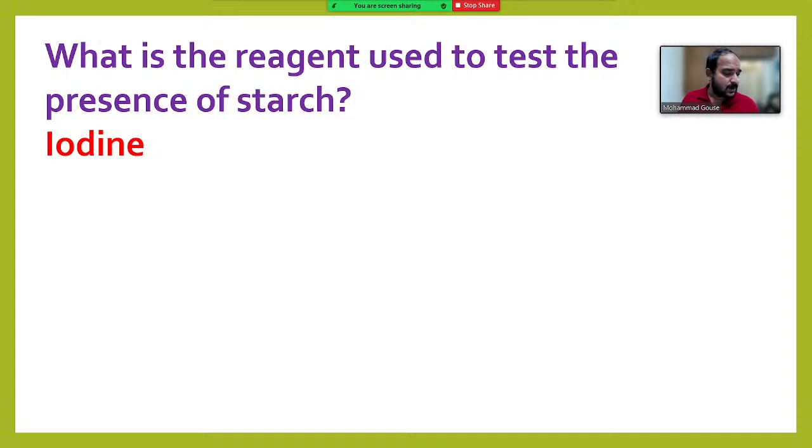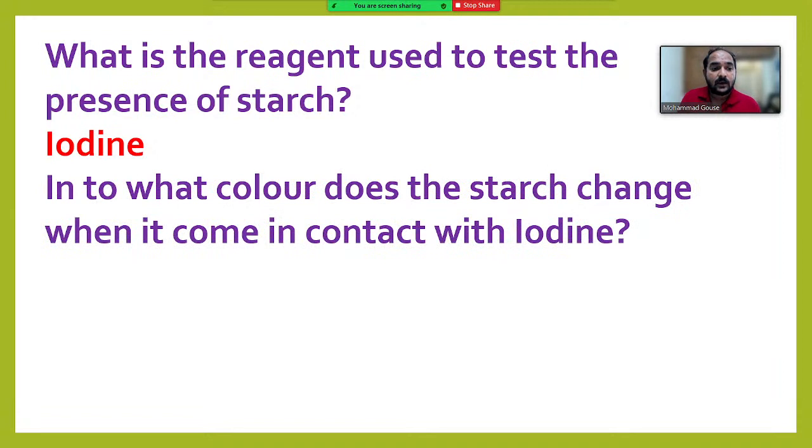So many people, Manoj, Mokshit, RSM, all are giving the right answer. Very good. And Buttu Sri Pawan answered in an elaborated way. If we don't have iodine, we can use betadine or tincture iodine for it. Very good. Into what color does the starch change when it comes in contact with iodine?